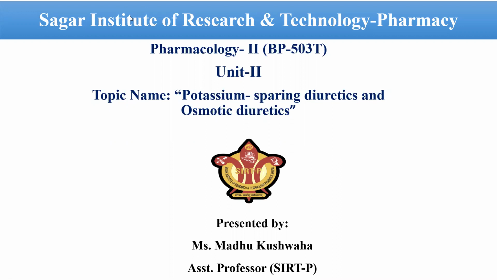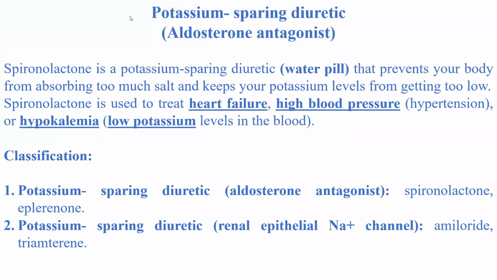The topic is Potassium Sparing Diuretics and Osmotic Diuretics. Potassium sparing diuretics are aldosterone antagonists.